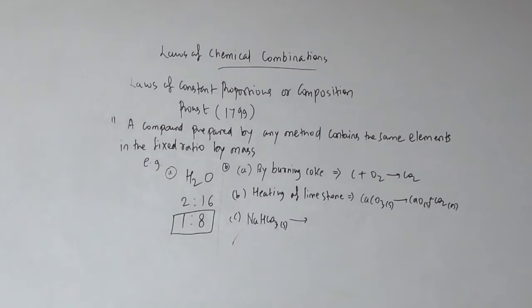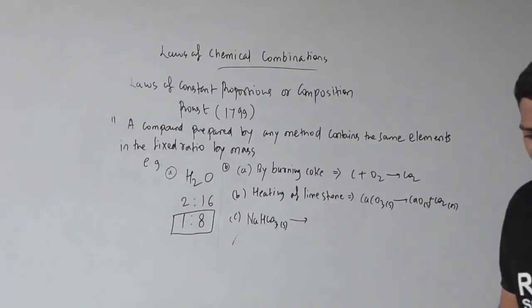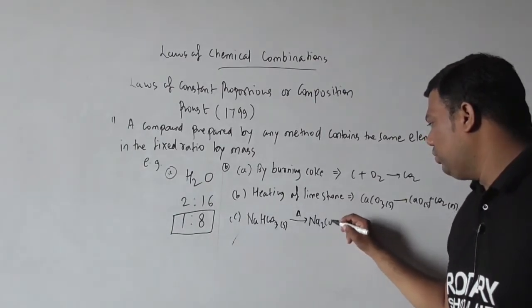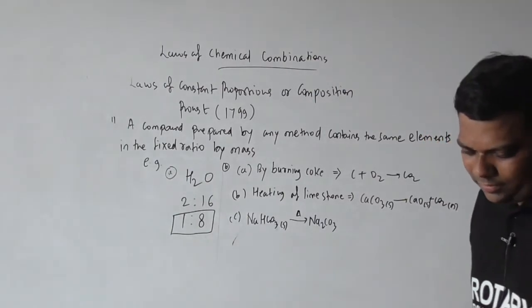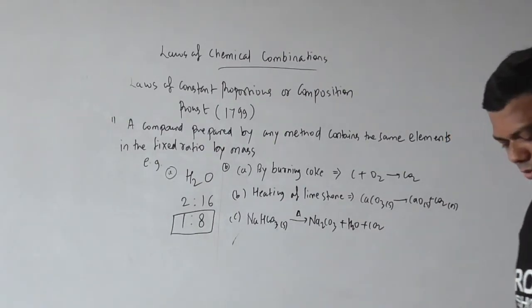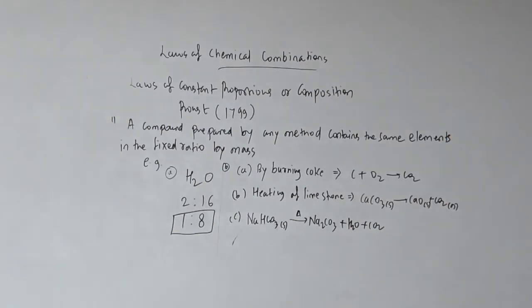On heating, it will be converted into Na2CO3, H2O plus CO2. Understood?